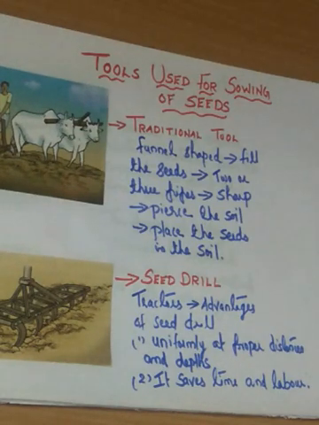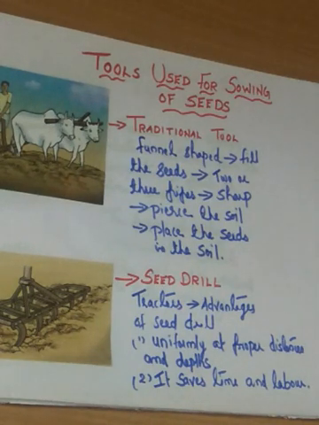Then the seed drill. That is tractor driven. The advantages of the seed drill: it sows the seeds uniformly at proper distance and depth, and it saves time and labor. That is about the tools used for sowing of seeds.